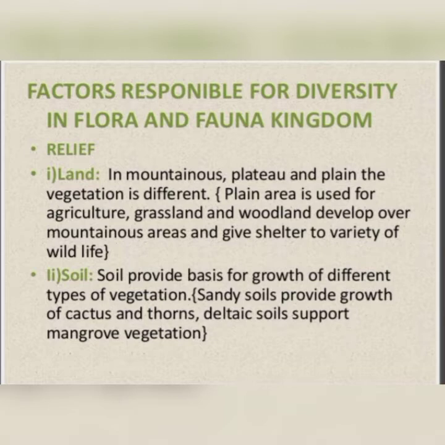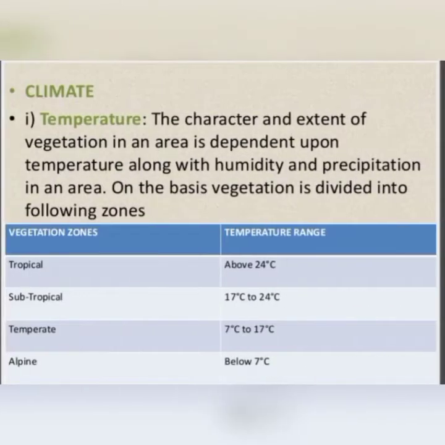Next we have soil. According to the soil fertility, or whether it is sandy soil, different types of vegetation are grown. Next, climate. Under climate, the first point is temperature. If the temperature is much higher or much lower, the vegetation which grows is different.